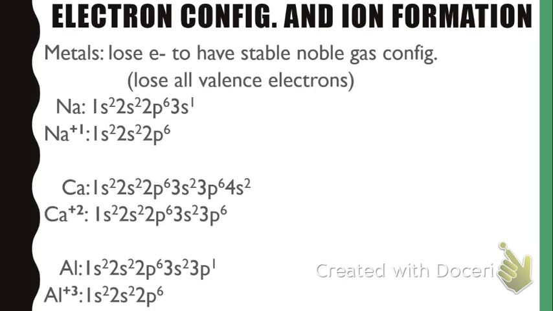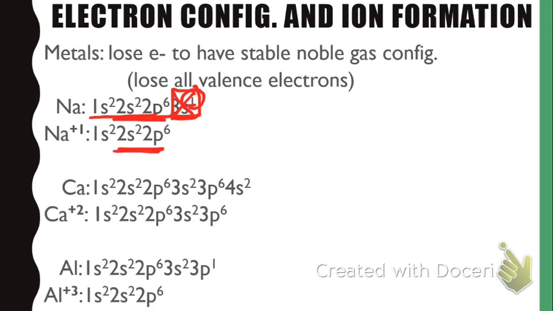Now, the way that this helps, if you look at sodium, with this 1s2, 2s2, 2p6, 3s1 configuration, its valence electrons are the highest energy level electrons. So that means this 3s1. And this 1 electron, if we got rid of it, the sodium doesn't have any electrons there anymore. Its valence electrons now become the second energy level, and sodium plus 1, that sodium ion, now has 8 valence electrons.